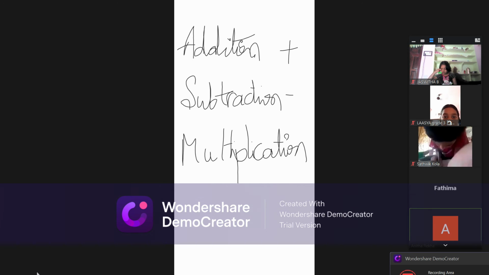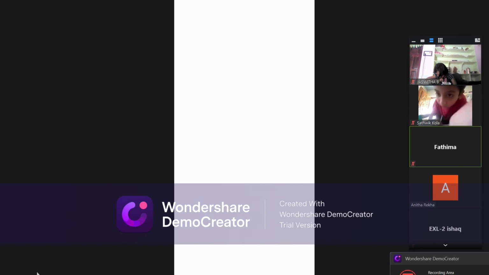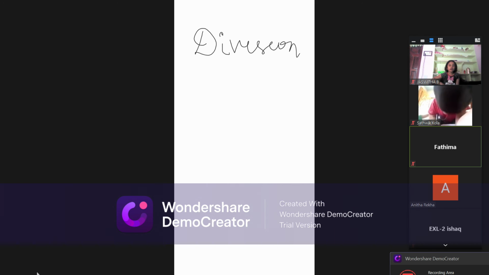Very good. We learned subtraction and multiplication. Now we are going to learn the new one, that is division. Put the heading division. The symbol for division is one sleeping line, with one dot up and one dot down. This is called the division symbol.